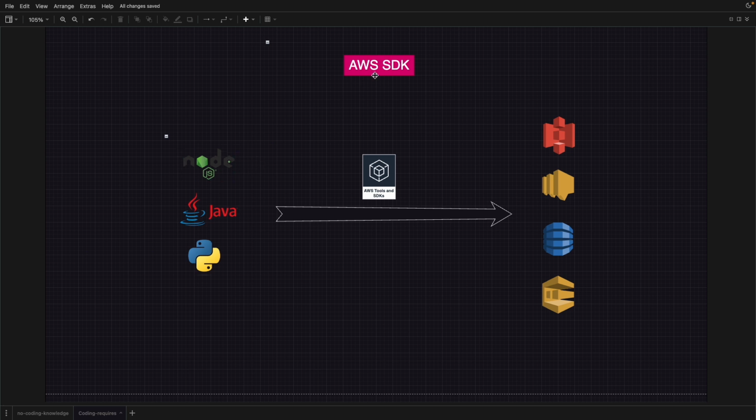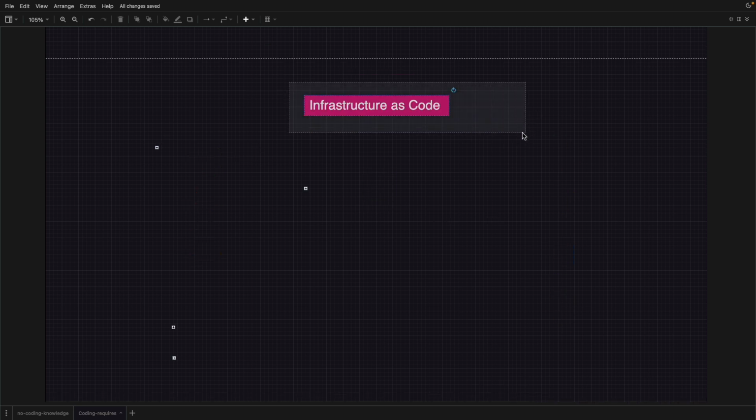So you can install this SDK. Let's say you are having a Node.js environment, and from that Node.js environment you want to upload a file into the S3 bucket. So you can use this kind of SDK. So this is another scenario where you are using programming.